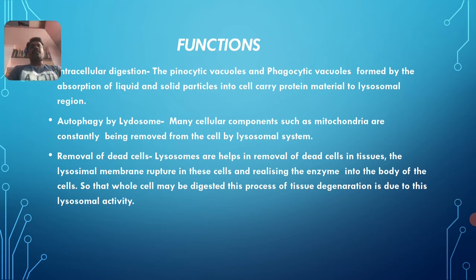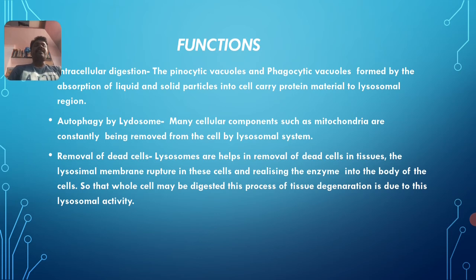And the next one is autophagy by lysosomes. Many cellular components such as mitochondria are constantly being removed from the cell by a lysosomal system. This is what the autophagic lysosome, I already told you. There is mitochondria, endoplasmic reticulum. In case they are worn out or become old, they degenerate with the help of a kind of lysosome, that is the autophagic lysosome.